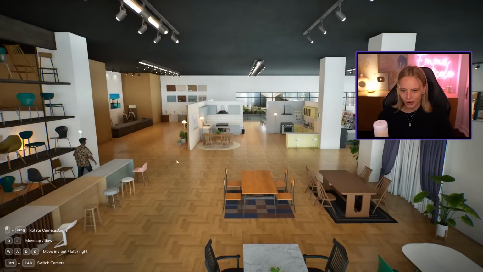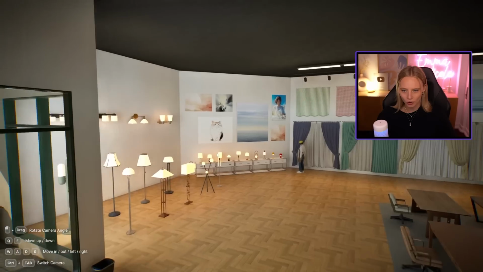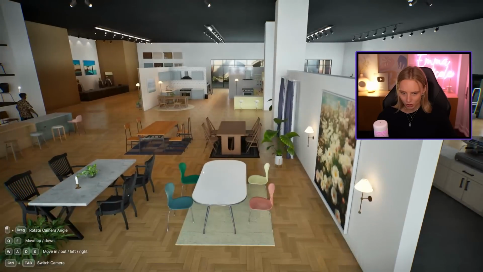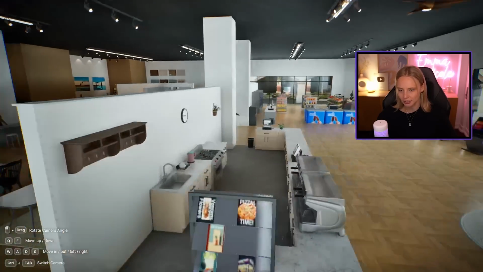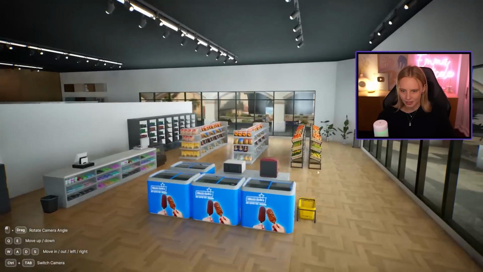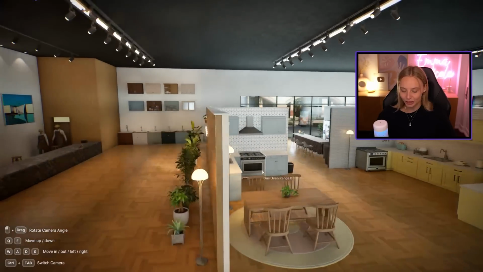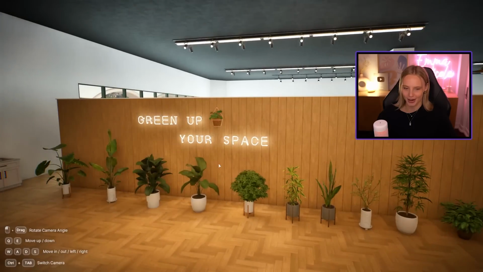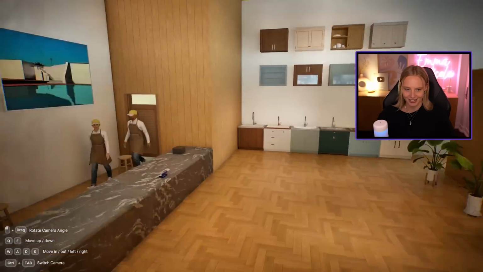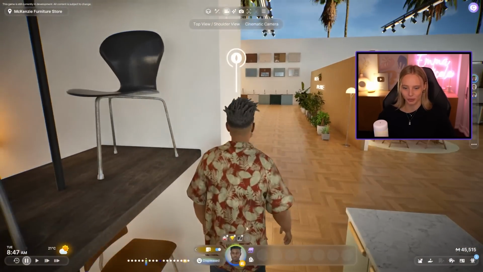Oh my God, we are at work and this place is huge. So we have the furniture store with lights, tables, desks, dining tables. I love those 4 different colored chairs. There's also maybe a bit of a coffee shop, I think. And then this looks a little bit like a supermarket. And then we have some model kitchens, which is really cool. Oh my God, green up your space. All the plants and then the cashier, the checkout. So cool. That is such a cool place to work.